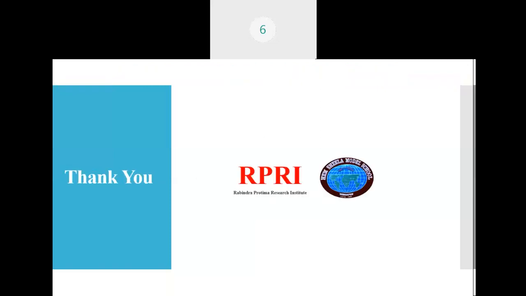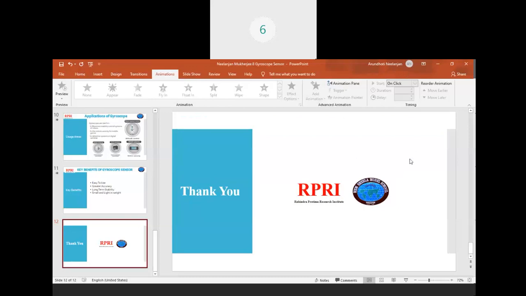Now, what are the key benefits of the gyroscope sensor? It is easy to use, it has greater accuracy, long-term stability, and it is small, light, and portable in weight. Thank you.